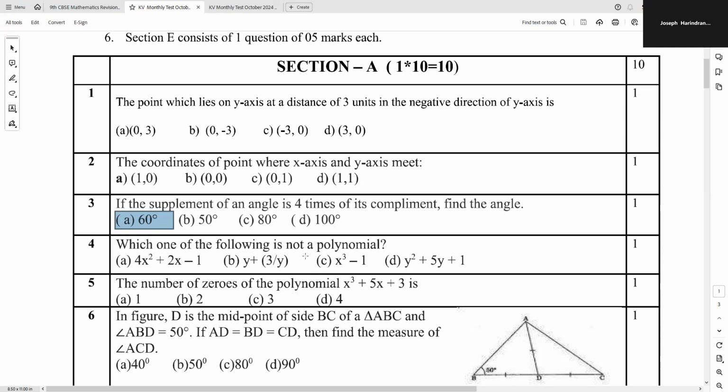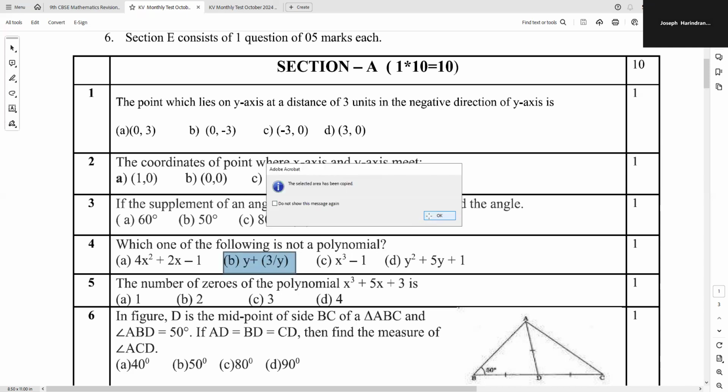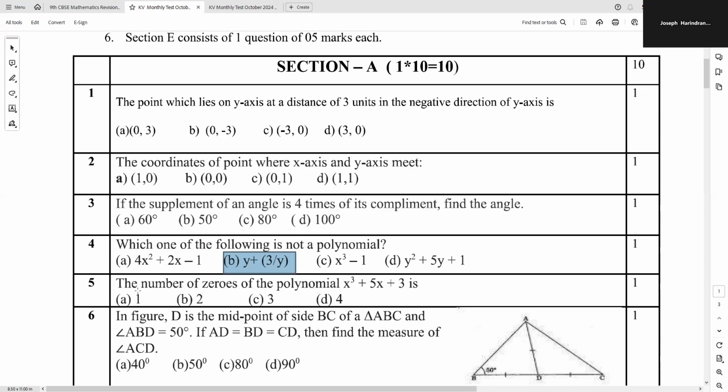Go to the fourth question. Which one of the following is not a polynomial? Obviously, this is the B option, because the power of y is negative here. All the rest of them are polynomials themselves. This is a quadratic polynomial. This is a cubic polynomial. This is again a quadratic polynomial. So the odd man out is B, definitely.